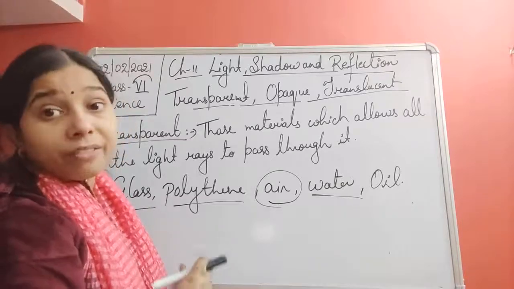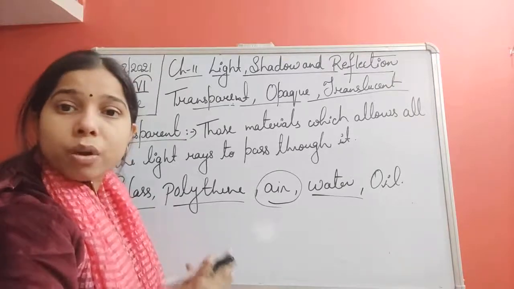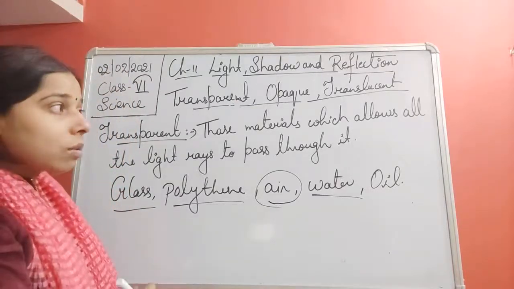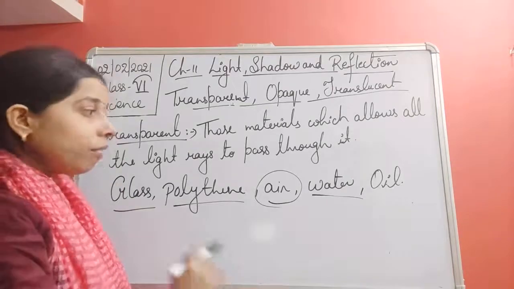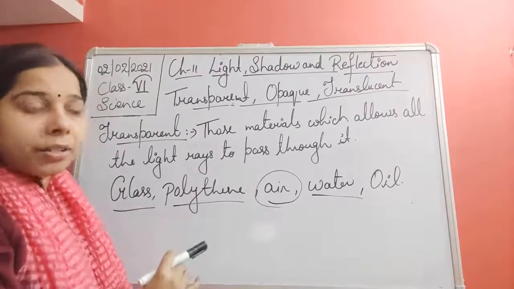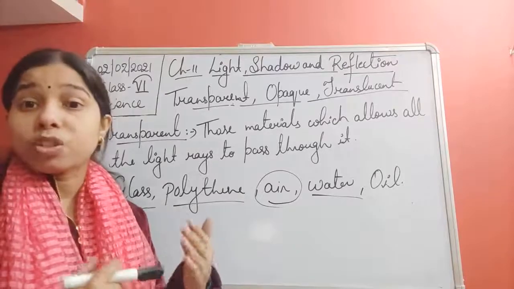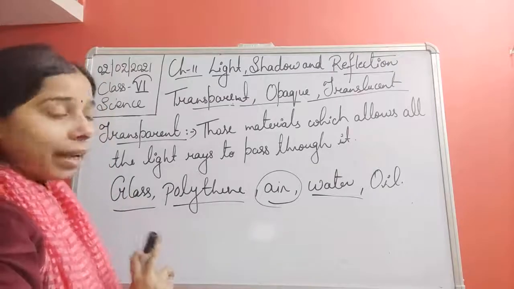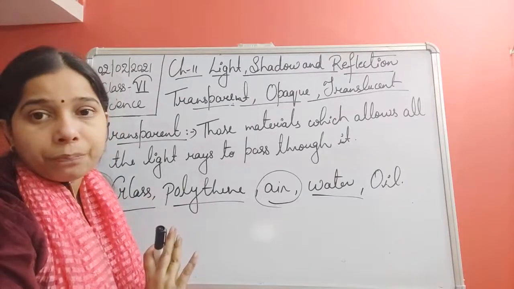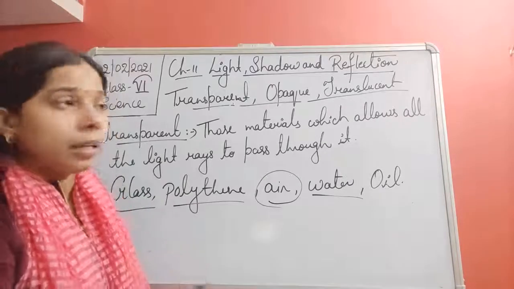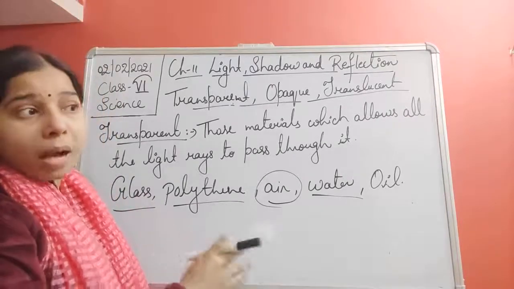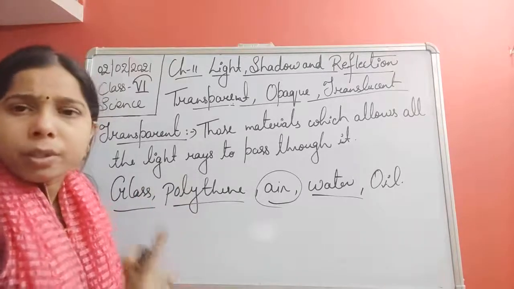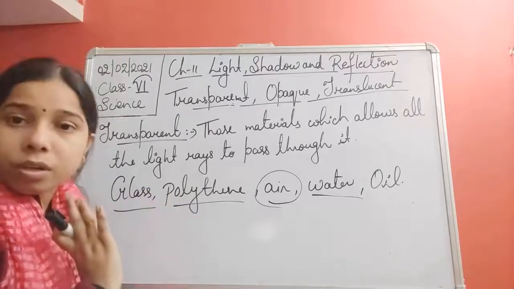And same thing with the oil. If it is a clear oil, we are able to look after the object which is present inside to the oil also. So here one thing is common, that if you look at any of these material, you will find that we are able to see the things which is present behind it. So we will say that it is what? It is a kind of a transparent material. Remember that in transparent material, it will allow all the light rays to pass through it. And since it is allowing all the light to pass through it, we are able to see all the things which is present inside to it.